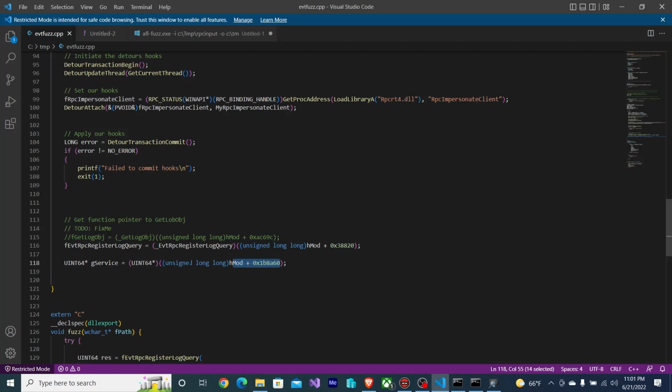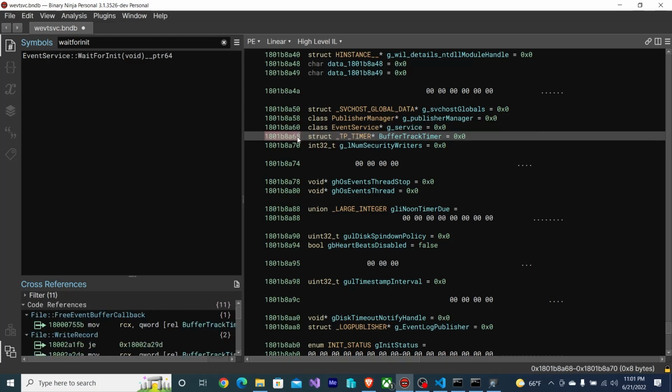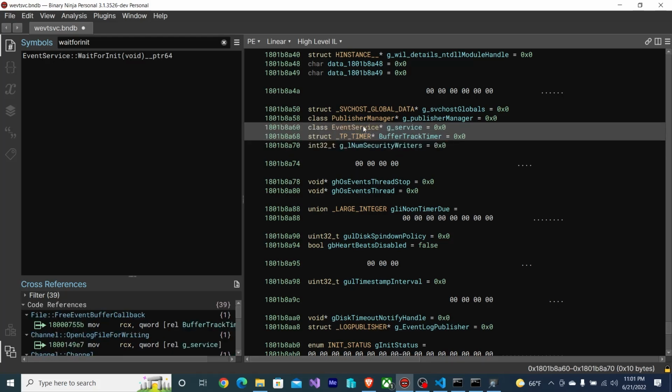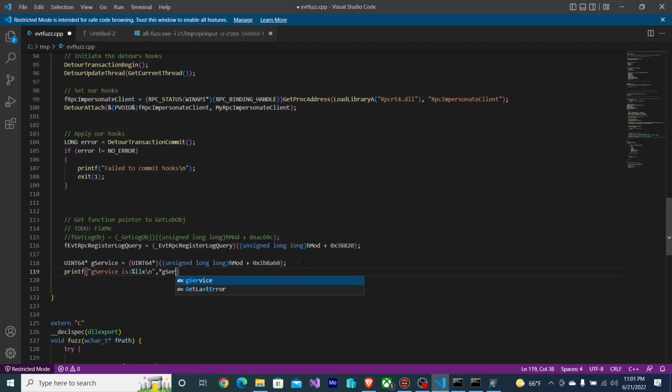So this address holds a pointer, right? Because this is a global, which is going to be a 64-bit value. You can tell because it's A60, and then the next entry is A68. So that's 64 bits or 8 bytes, and it's a pointer. I'm defining it here, and I'm going to print out the value of this pointer. gservice is %LLX, and I'm going to dereference gservice to print out its value where it's pointing to.